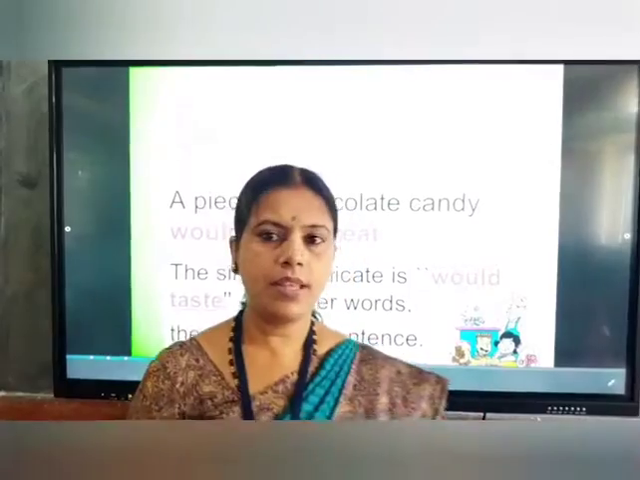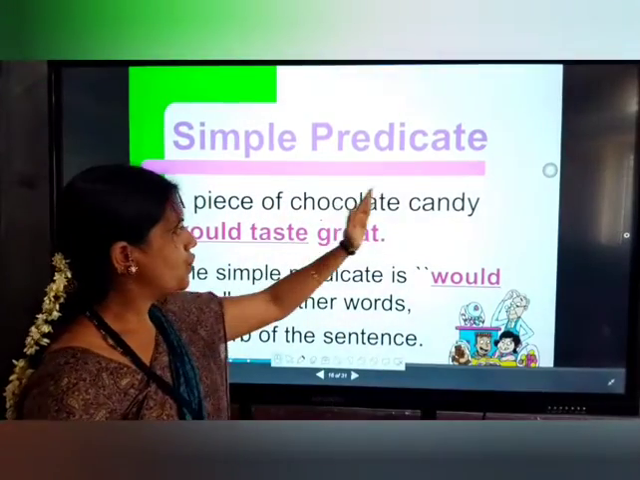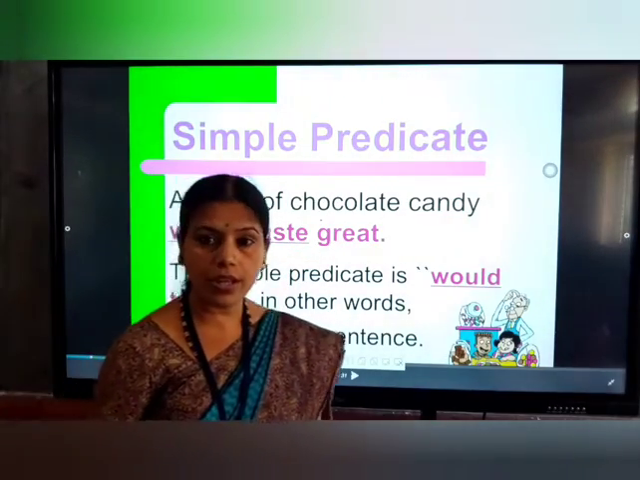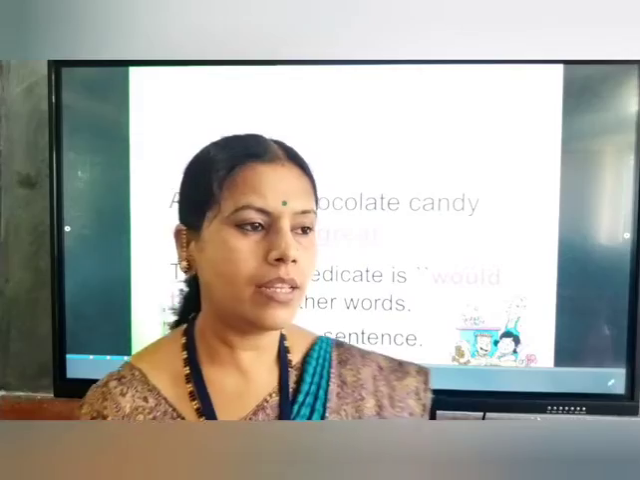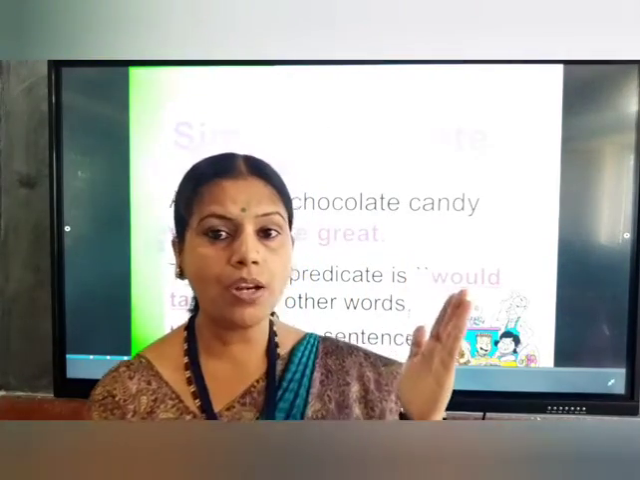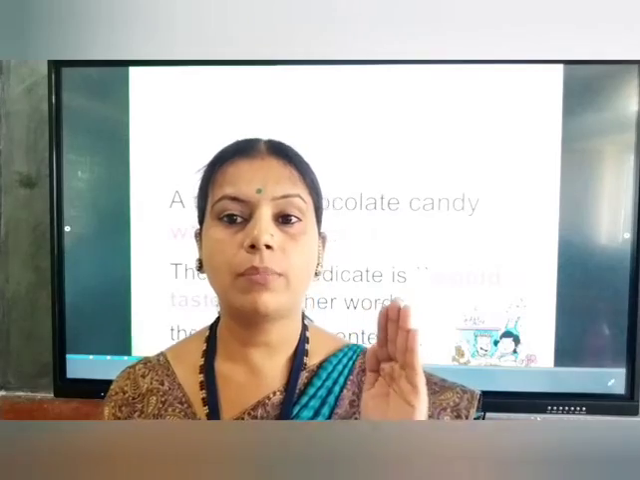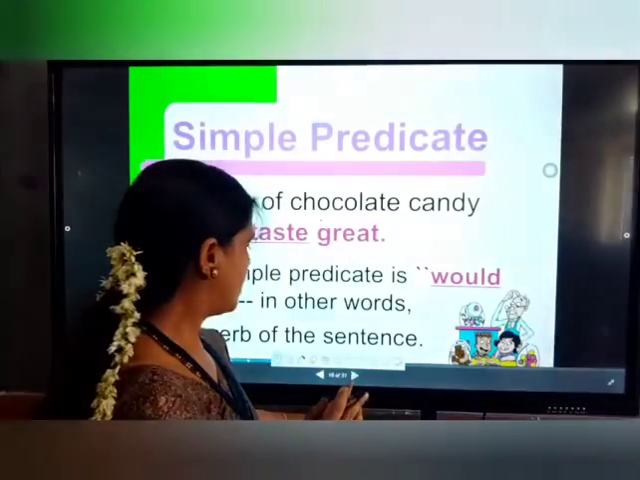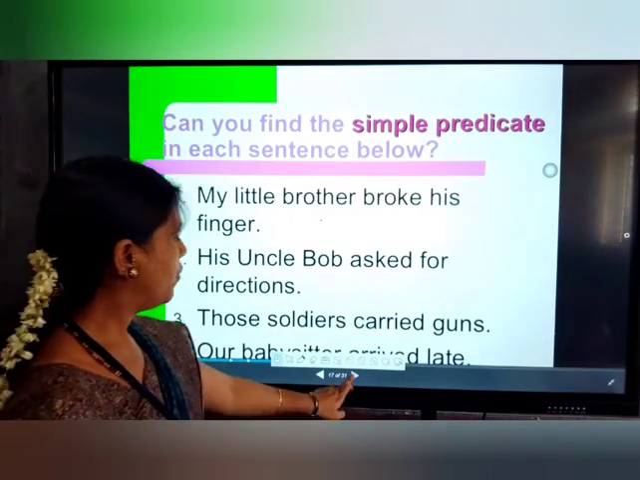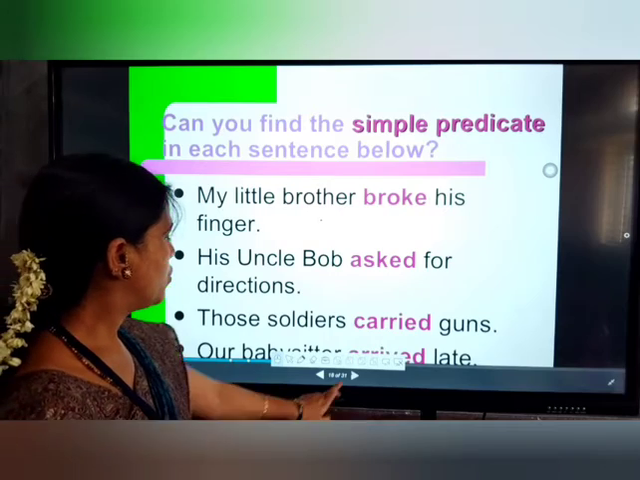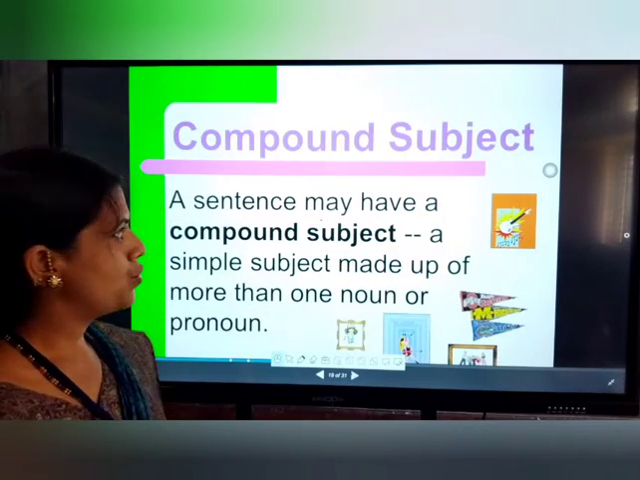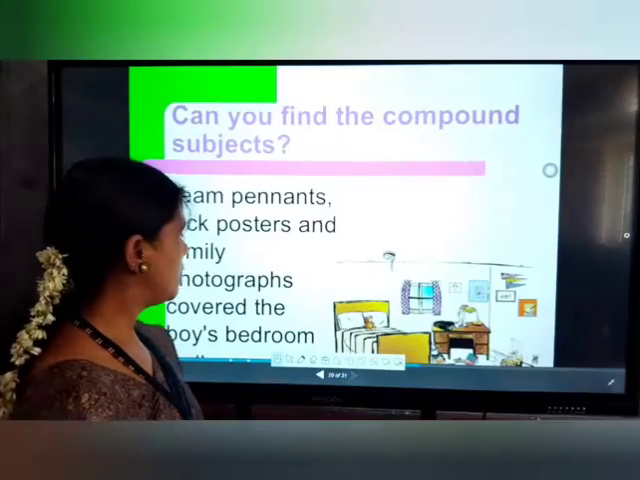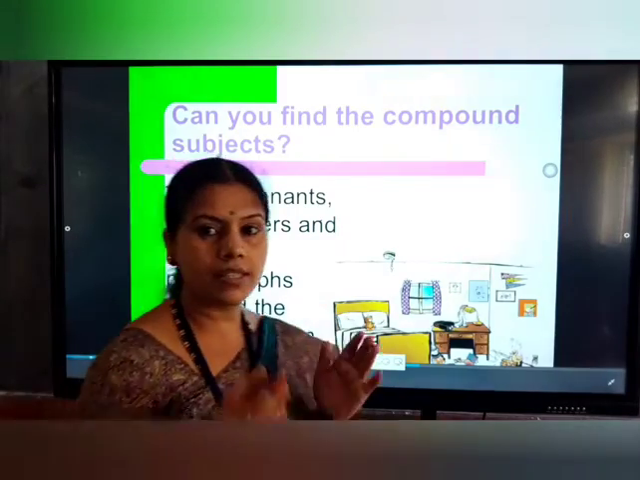Understood? The same sentence as I told you, a piece of chocolate candy is the subject, whereas would taste great is the predicate. It is telling about the subject. The part which tells more about the subject will be the predicate, and the doer of the action, the noun or pronoun, is called the subject. Already we had discussed some examples here. So subject and predicate are nothing but the subject is called the first part of the sentence.